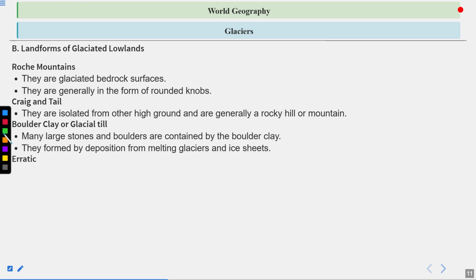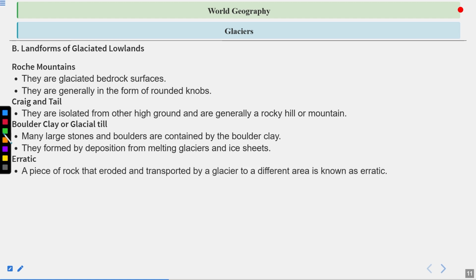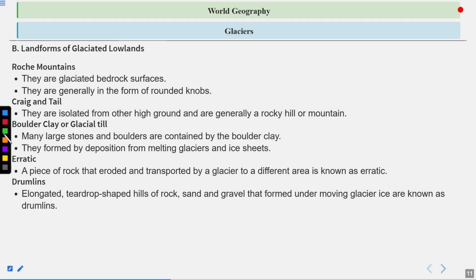Then erratic. A piece of rock that was eroded and transported by a glacier to a different area is known as an erratic. Then drumlins. Elongated teardrop-shaped hills of rocks, sand and gravel that formed under moving glacier ice are known as drumlins. So all these landforms that we can see are accumulations of sediments formed because of the glacier, and when the glacier melts they accumulate the sediments, and because of which the Roche moutonnée, crag and tails, boulder clay, erratics and drumlins are formed.